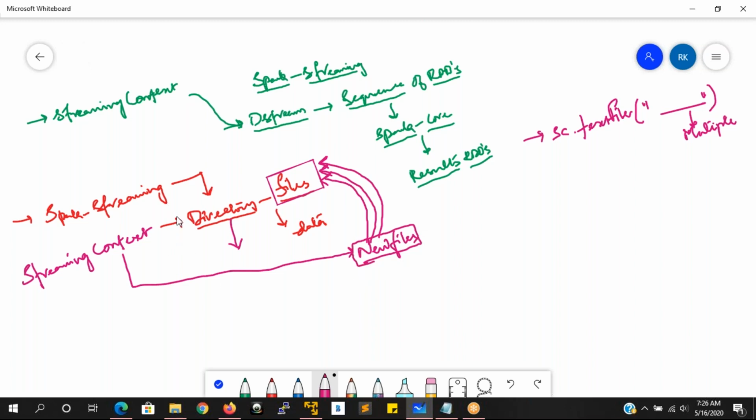So let us see how exactly this application will be created. Before I proceed, I want to introduce one more thing for you to understand and to develop these things here.